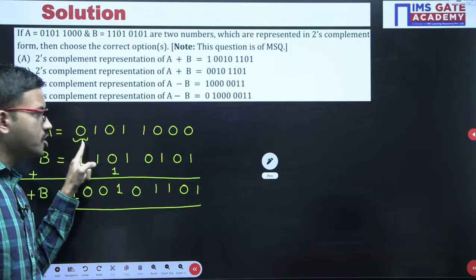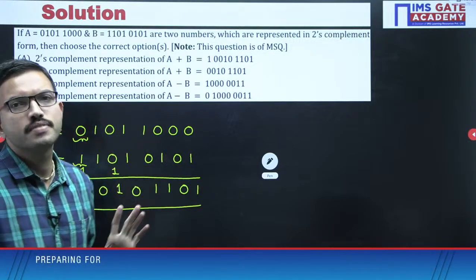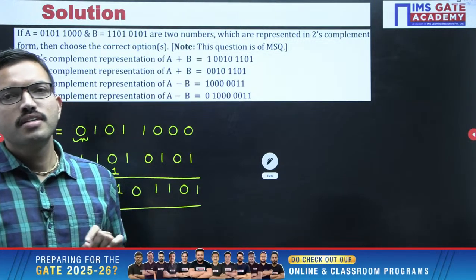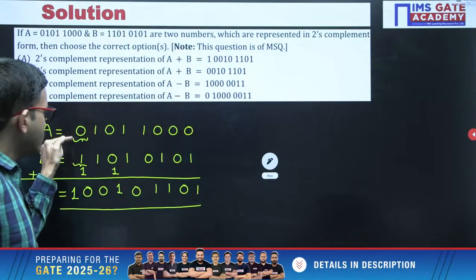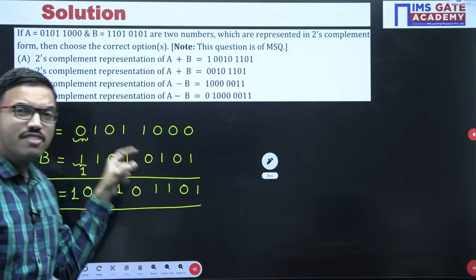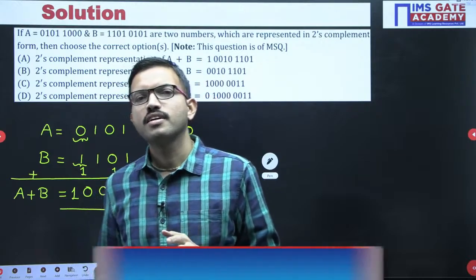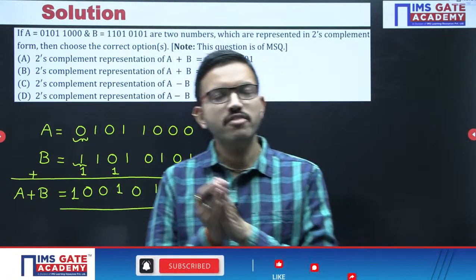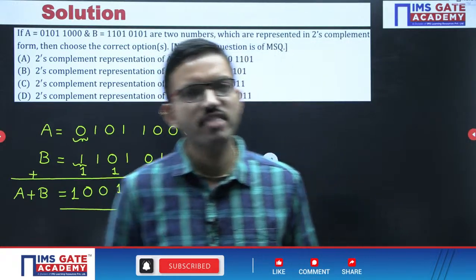Here sign bit 0 indicates a positive number. Here sign bit 1 indicates a negative number. Right. So, yes, very good Anish, very good. So you are adding one positive number with a negative number. That means what actually we are performing? You are adding a positive number with a negative number. That means actually we are performing subtraction, right? That is very, very important.